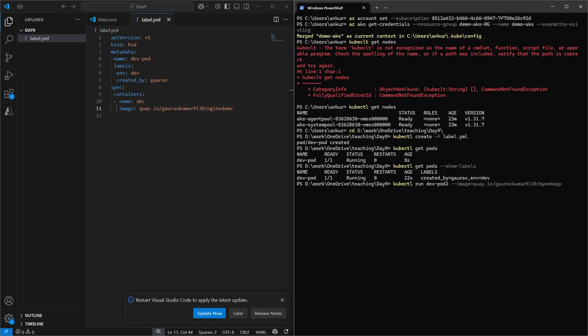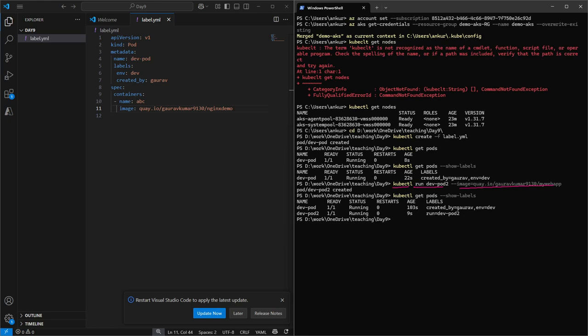If you see here, with kubectl I'm going to create a pod named dev-pod2, and this is the image. Okay, let me press enter. Okay, let me show the labels for this one.